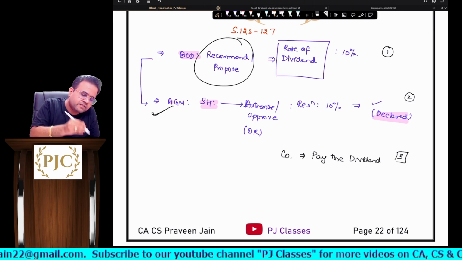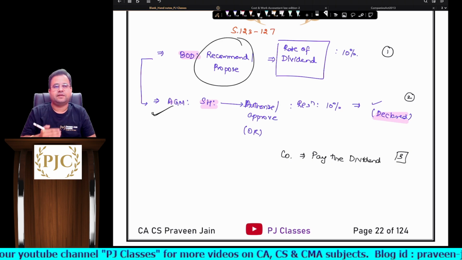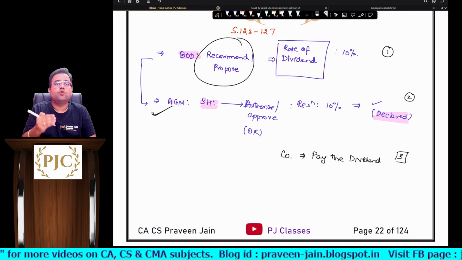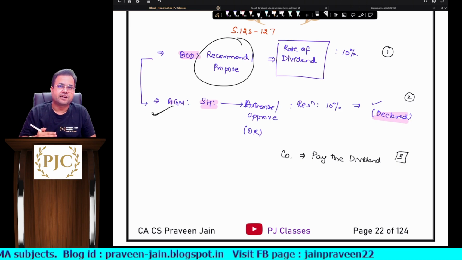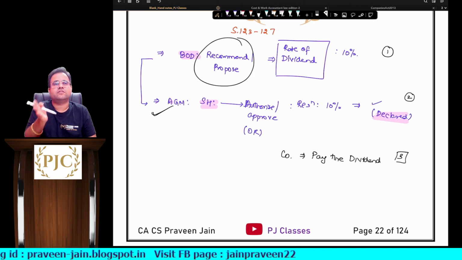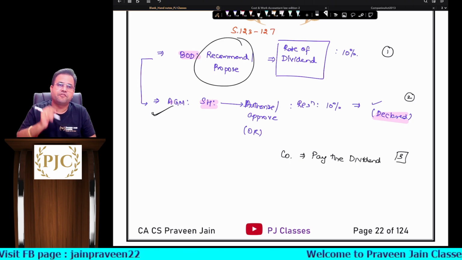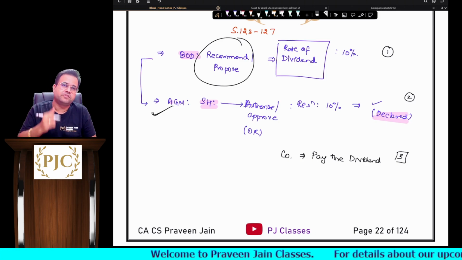Now the question is, how much rate of dividend has to be given? Why does the board of directors have to decide? See, the logic is very simple. Who is running the affairs of the company? Who knows more about the company, sir? Obviously the board of directors. Shareholders invest the money in the company and they don't interfere in the day-to-day affairs of the company, sir. So the obvious logic is they don't have more knowledge about the business operations, sir.